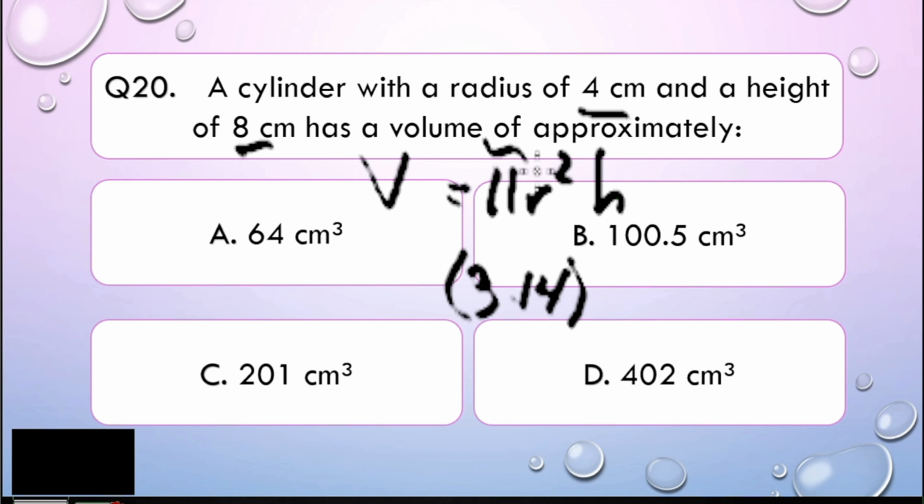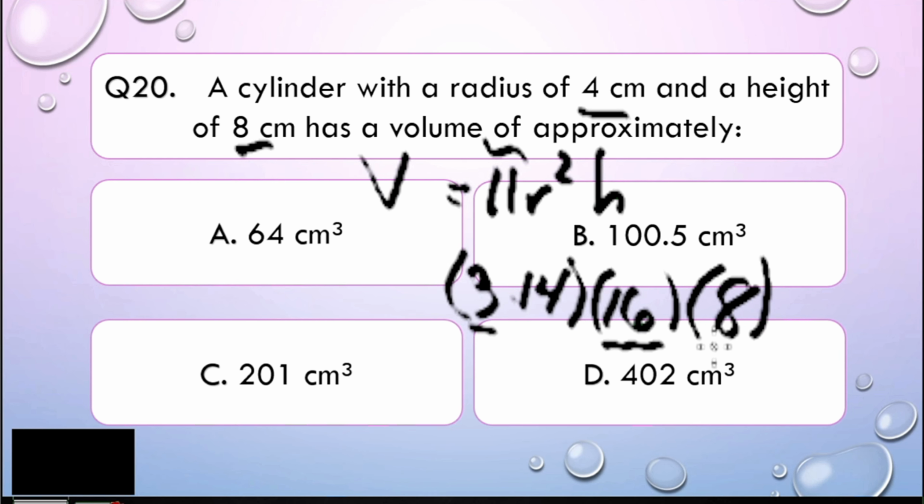So that is 3.14. Then our radius, which is 4, that is radius times radius because r squared means multiply it by itself. So 4 times 4 would give us 16. Now, multiply by our height, which is 8. You just multiply 3.14 by 16 and 8. When you multiply this, I think the value could end up being more than 400. So for me, I think the correct answer is letter D, 402 cubic centimeters. Now let's check whether we are correct.